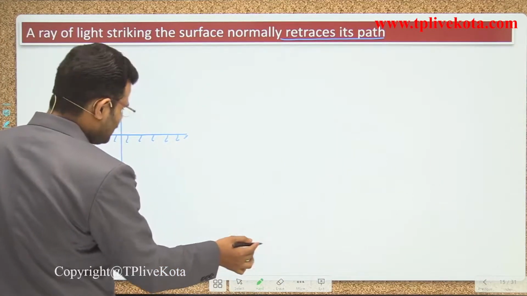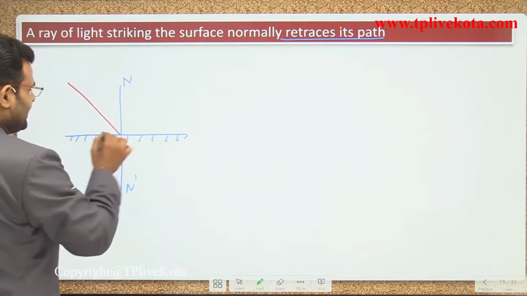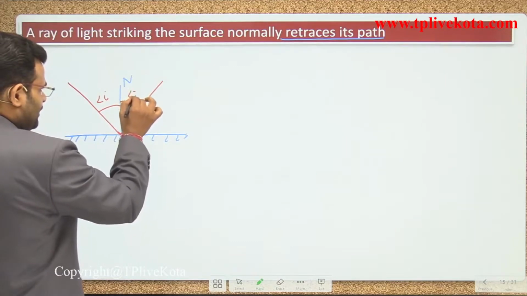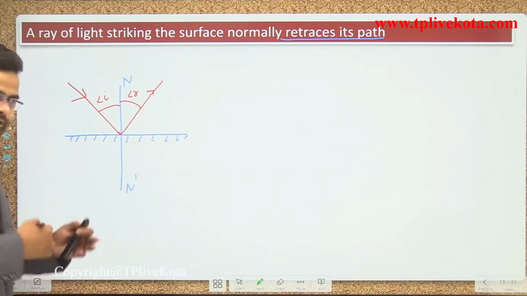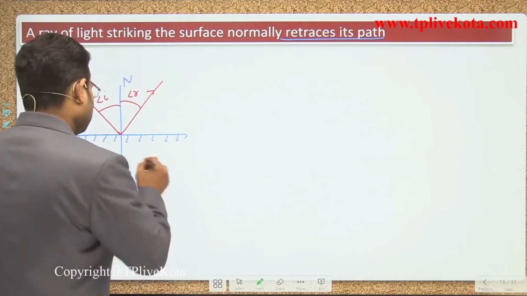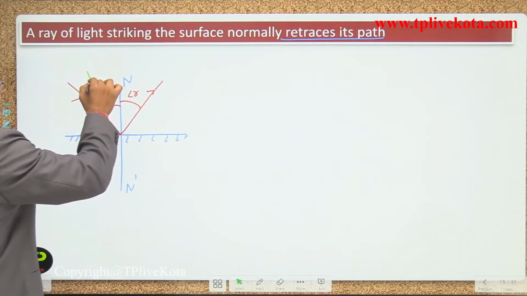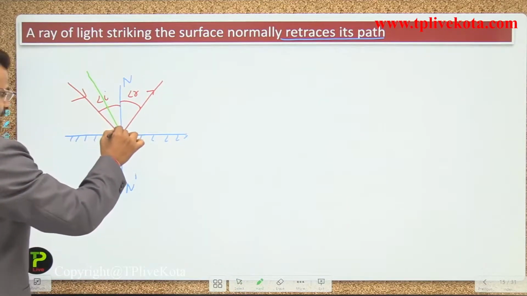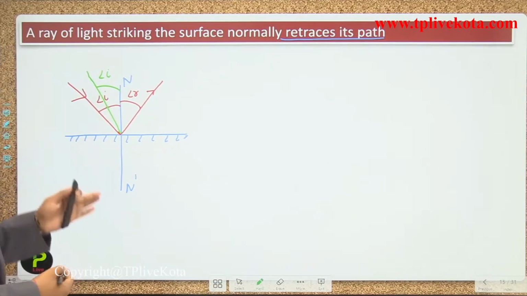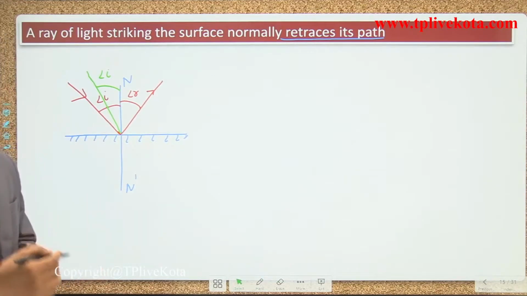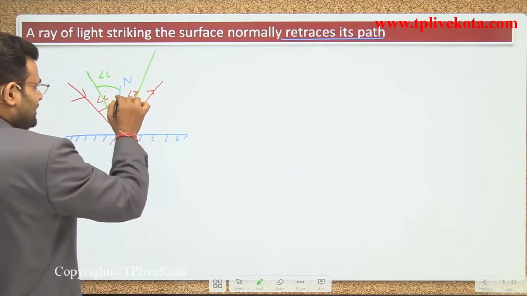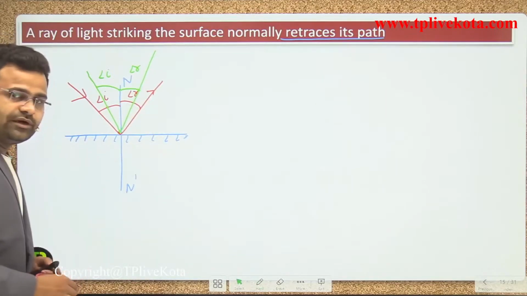If light is incident on that point, that is the incident ray and that is the reflected ray, with angle i and angle r. You understand that? If we decrease that angle i, what happens, guys? In that case angle r also decreases.